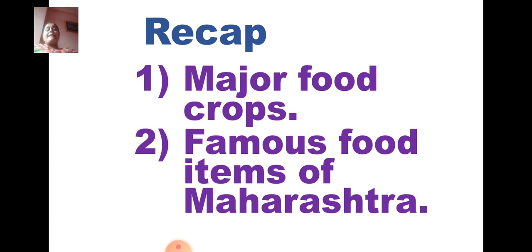Okay. Then the second one, the last one what we saw is famous food items of Maharashtra. I showed you the map, but that was not very clear for you. So I just picked out few important regions of Maharashtra with their food items. I showed you the picture also of it for you to understand it better. Okay, and you can refer that map in your EVS 1 textbook in lesson number 6. Okay, so we saw about various food items. We saw first of Thane, that was rice and bhakri. Then we saw about Kolhapur, that was red white mutton curry. Then Karnataka, which was Mysore pak.